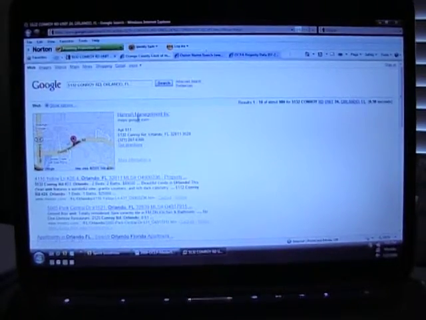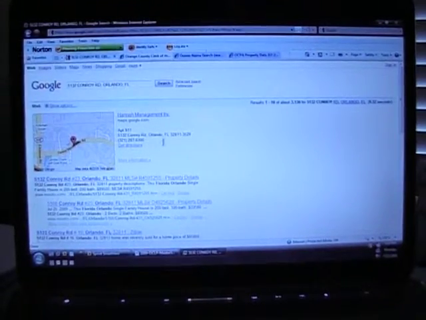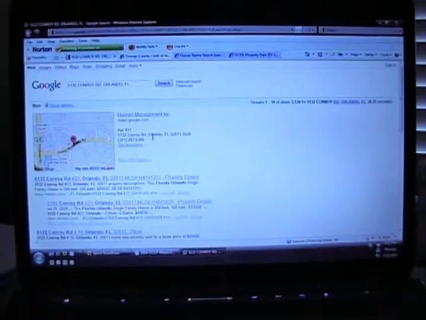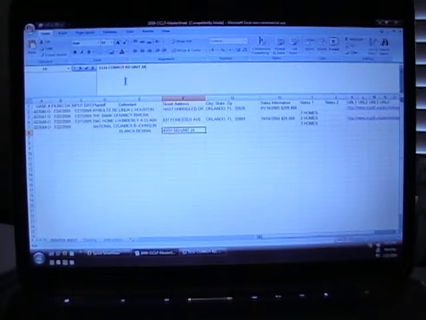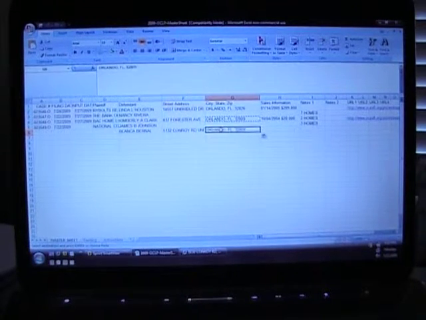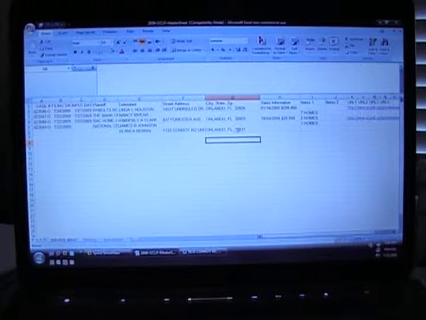Okay, sometimes if it's a condominium, you have to take out the unit number. So just put the street number, the road, and the city. Now watch this. Okay, see, it brings it up. Conroy, Orlando, Florida, 32811. So we already have that copied, and we have the zip code now. We have the city. So we're going to go over here and paste the city with the unit number, and since we know it's Orlando 32, to keep it consistent, we're going to copy one, even though it doesn't match. Paste it there, and change the zip code to what we want. As long as the city matches up and the zip code's been changed, you're good.